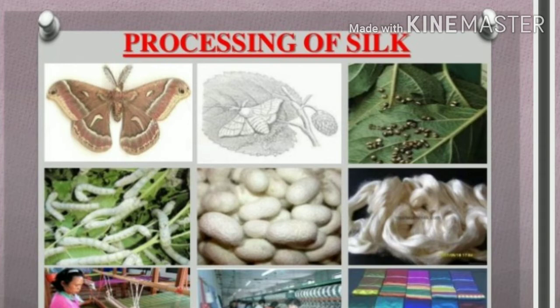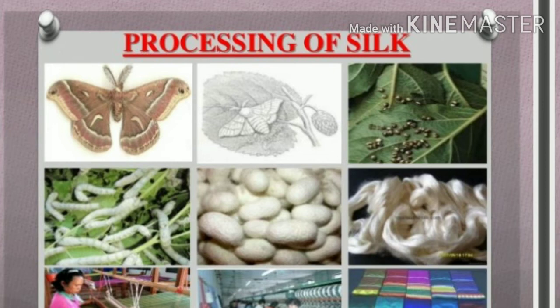Now this covering is known as cocoon. And the complete development of the pupa into the silk moth takes place inside the cocoon. After a few days, the cocoon will break, from which a new silk moth comes out. This is the overall life history of silk moth.